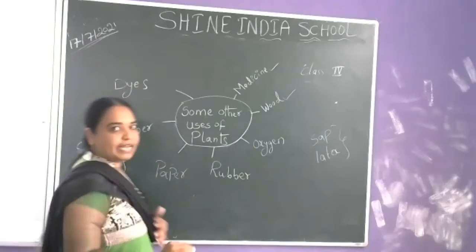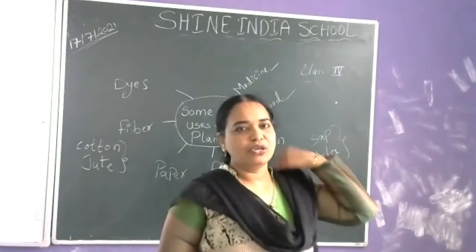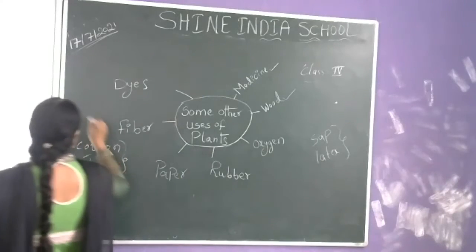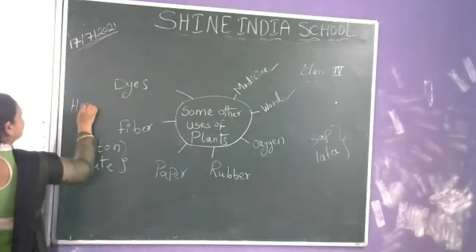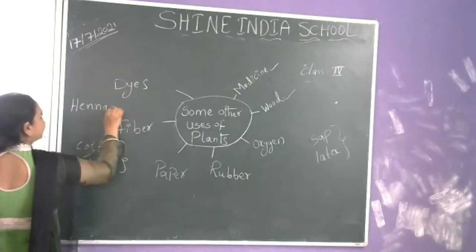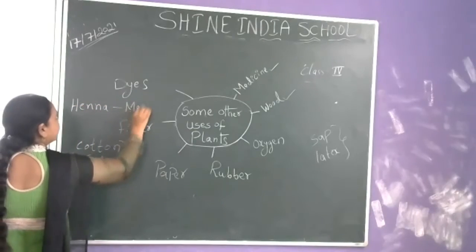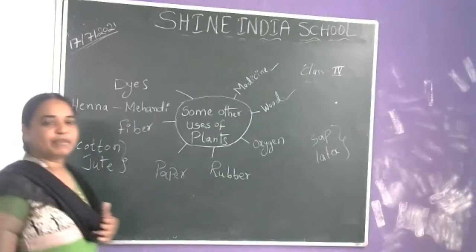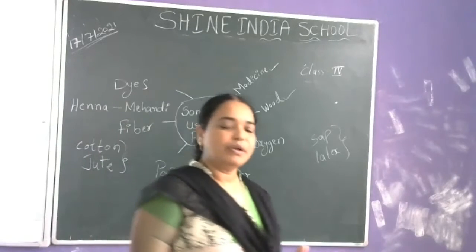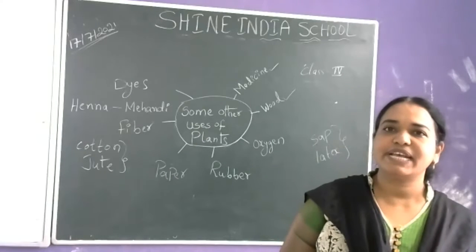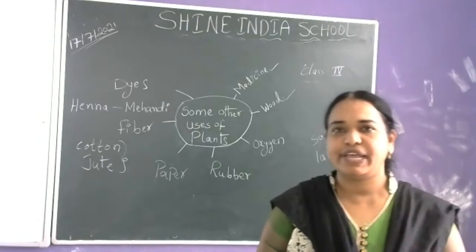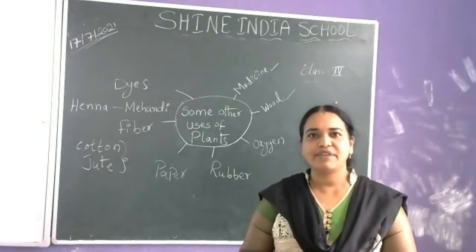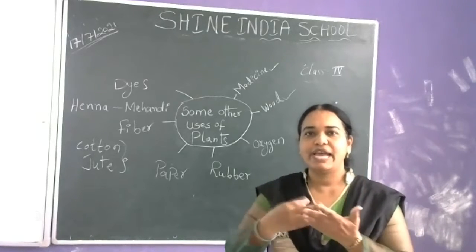Dyes are nothing but colors. So, the henna plant. Henna is nothing but mehandi. The henna is used as a natural dye to color our hair and to decorate our hands.